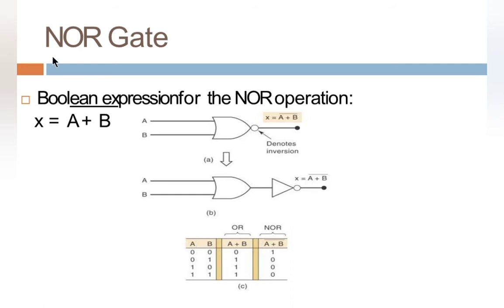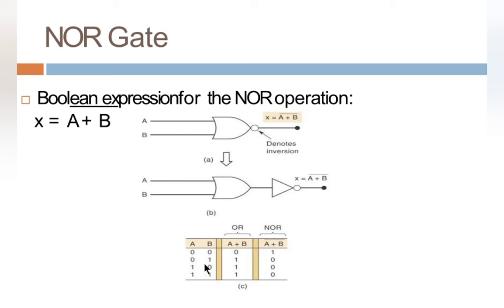So, the symbolic notation of a NOR gate is this. We just combine OR and NOT. So, if the inputs are A and B, then the output will be A or B whole bar. It complements the result of an OR gate.